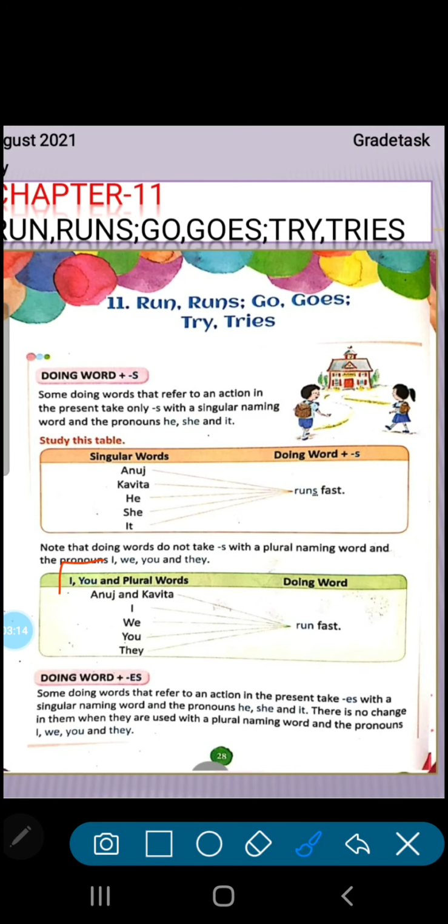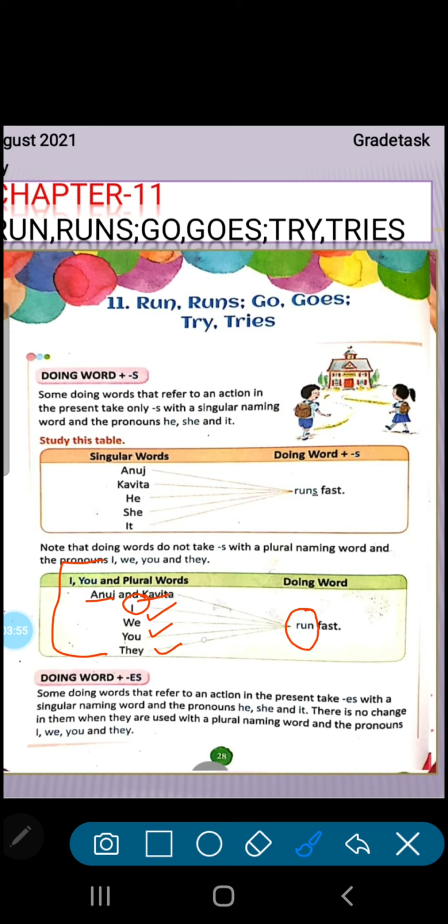But when we are talking about a plural noun or pronoun, plural noun means Anuj and Kavita too. With I also, and you we use for singular and plural, but we always count it as plural. You and they. Plural nouns are children, flowers, buildings, tables, trees, cakes, clothes. And when we are talking about a plural pronoun, we, you, they, with I also, then we never ever add s.